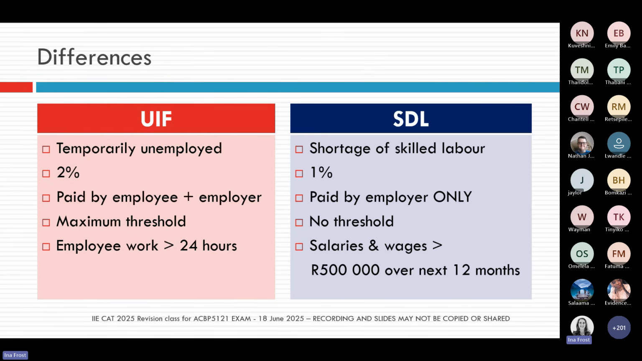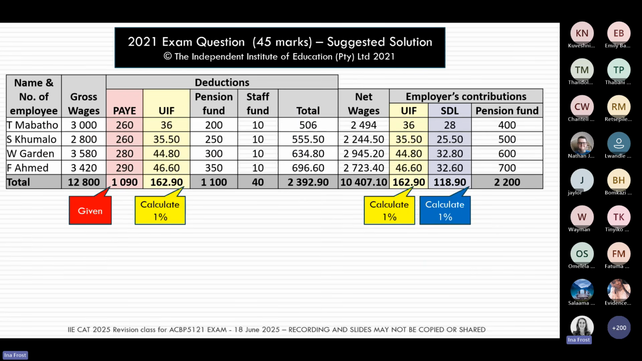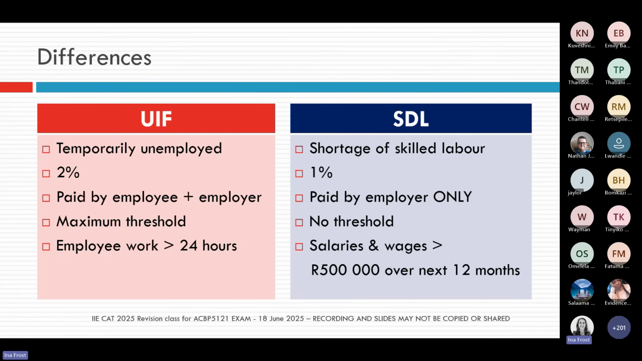STL, this one is to help with the shortage of skilled labor. It's 1%, but this time around, it's only the employer. So if we look back here, you'll see STL was only sitting there under the employer's contribution, where UIF was shown under the employee and the employer's contribution. This one, there's no threshold, and that is if the business is going to pay salaries and wages of more than 500,000 rands over the next 12 months, then they need to contribute to STL.